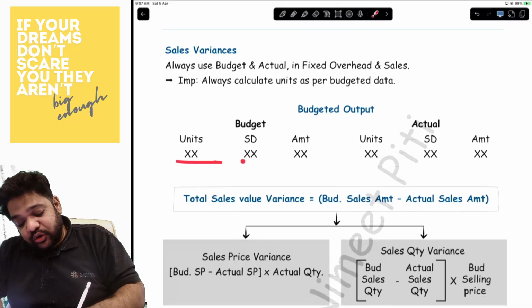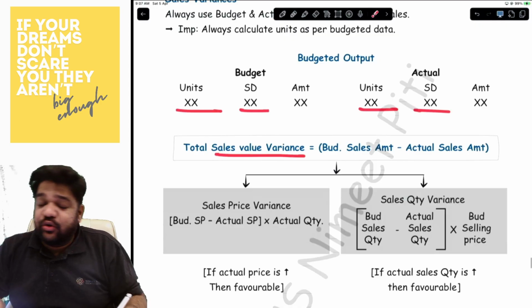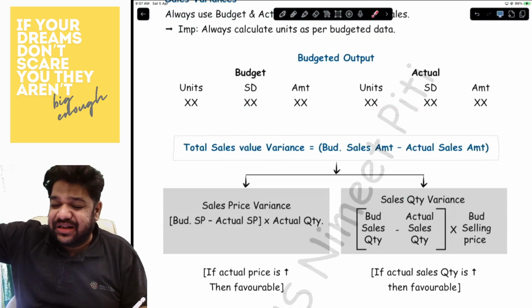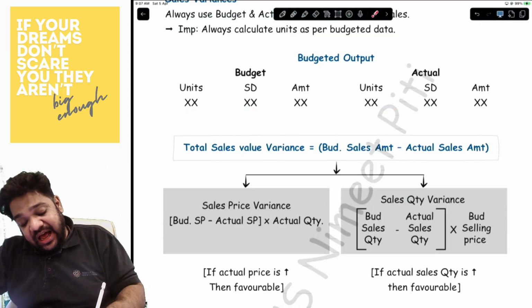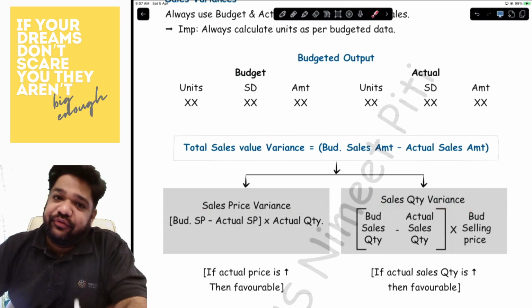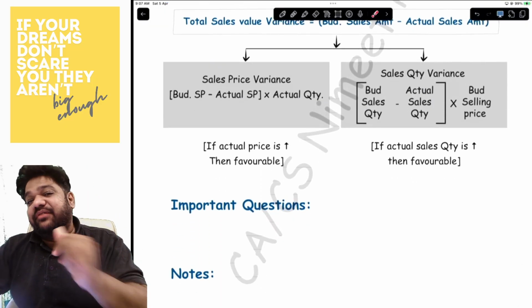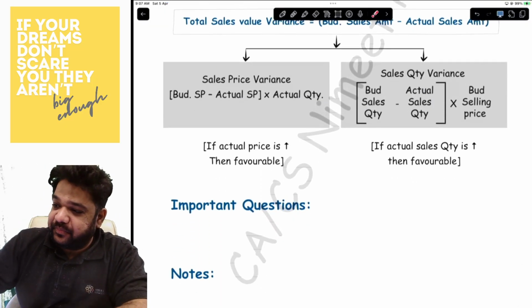You'll have budgeted unit selling price, actual unit selling price. You have sales value variance, that is total budgeted sales minus actual sales, and selling price variance and quantity variance. Same stuff, nothing different. And with this, the chapter gets over. I will see you in the next one very soon.